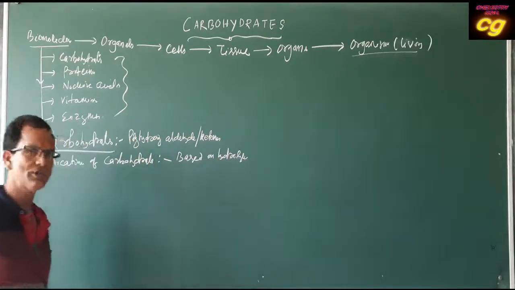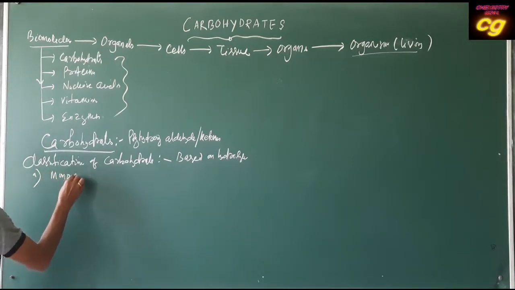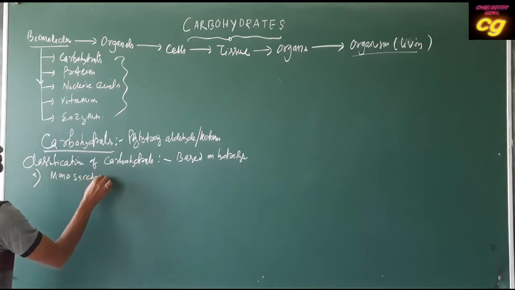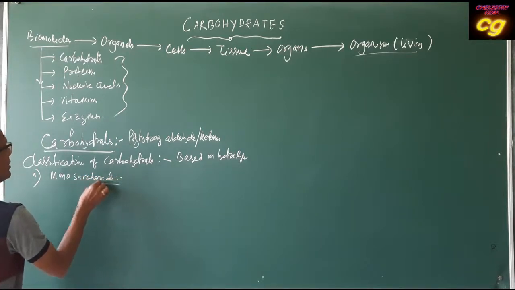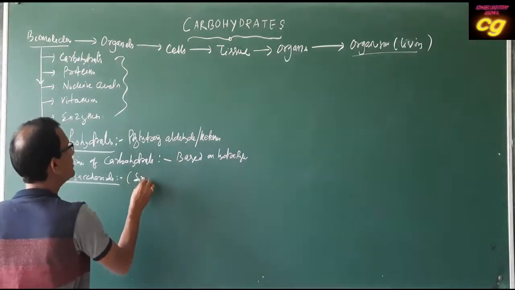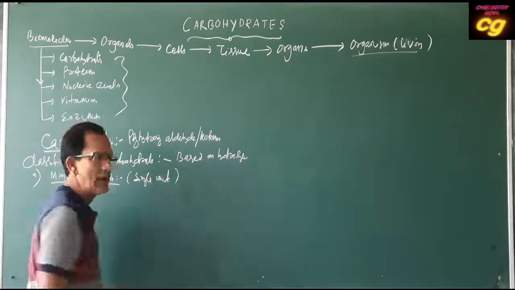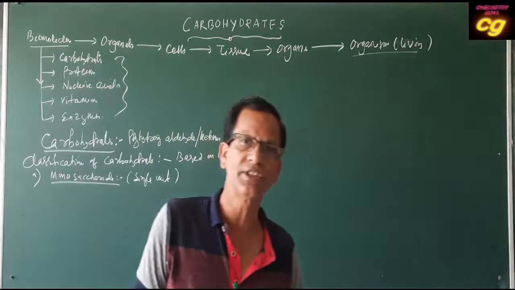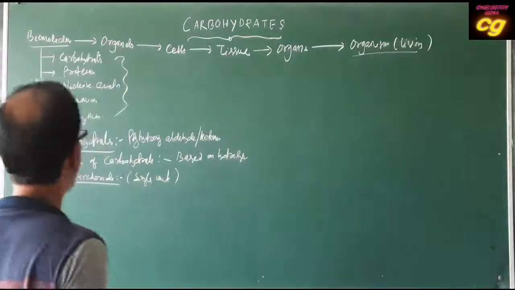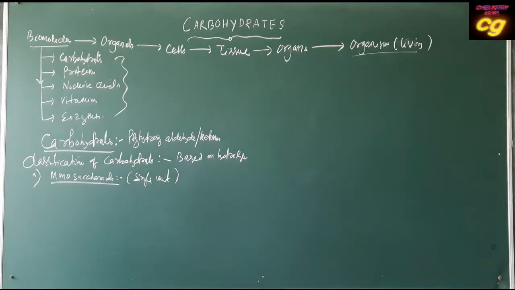First, monosaccharides. Monosaccharides means containing a single unit which cannot be hydrolyzed again.